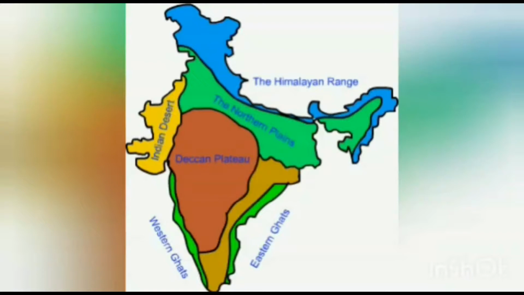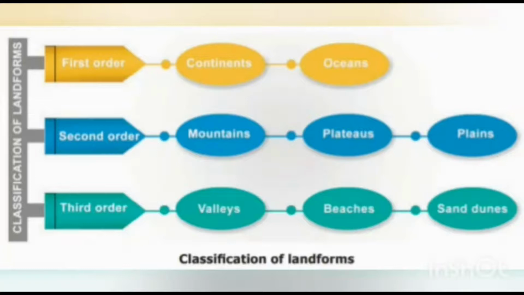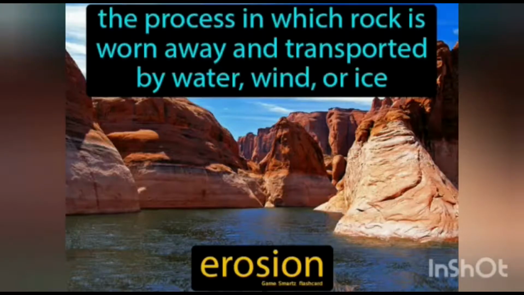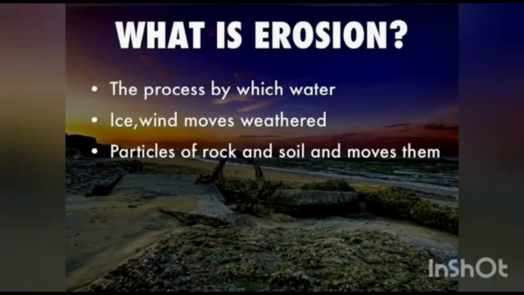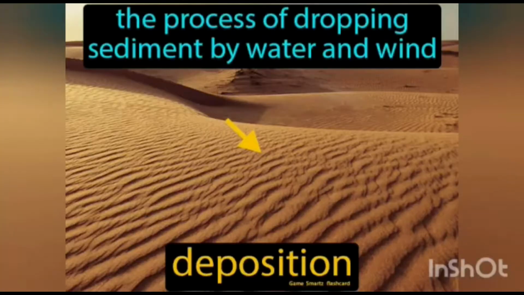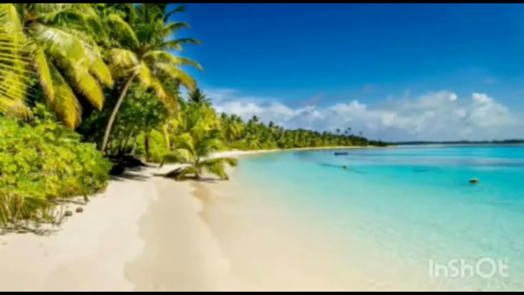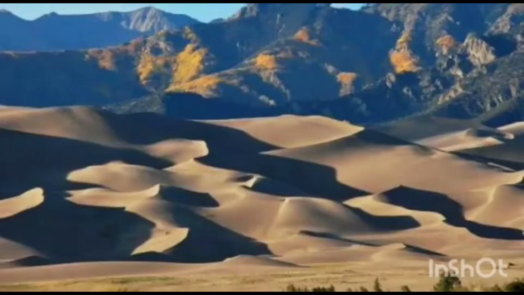Let us see now the third order landforms. The third order landforms are formed by the erosional and depositional activities of rivers, glaciers, winds and waves. Erosion is a process of removal of surface material from the earth's crust. The eroded materials are transported and deposited in the low-lying areas. This process is called deposition. For example, third order landforms are valleys, beaches and sand dunes.